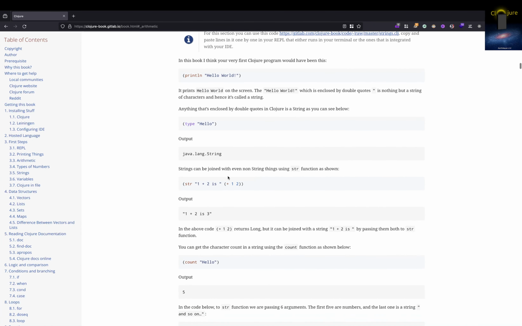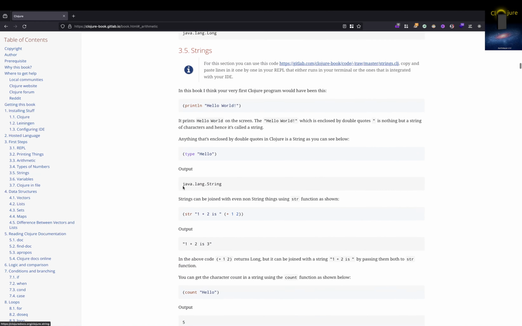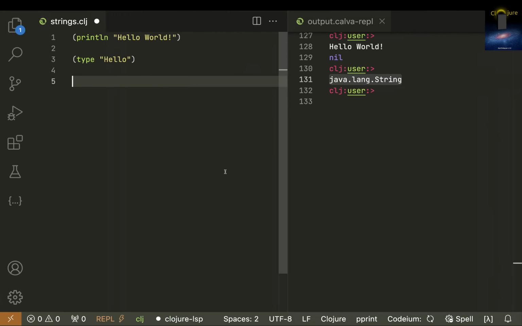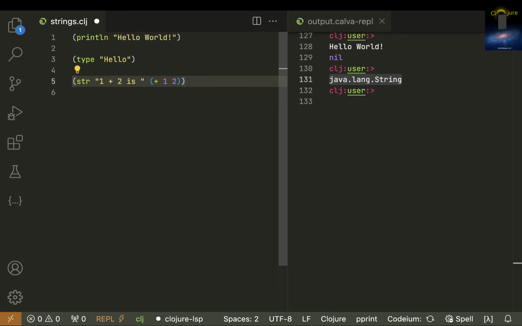Now there is a function called str in Clojure. Let me just copy and paste it over here and let's see what this function does.